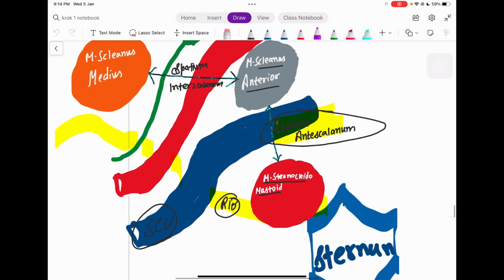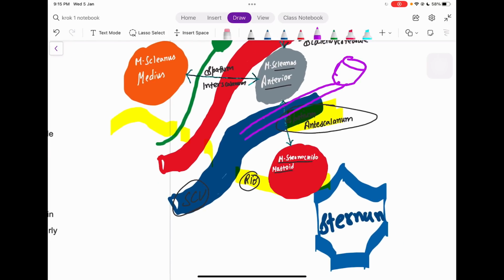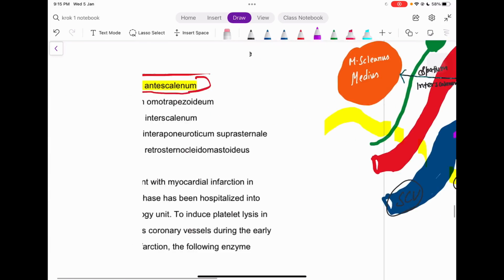So we need to catheterize right here. Let me make a catheter out here, right? Got it, guys? So that's how we need to catheterize it. And where is this located? In this space, that is what? The antescalenum space, right? So this is the perfect thing which I can find out here. So we just need to catheterize it directly from this space. So that's why the answer is the spatium antescalenum, right?